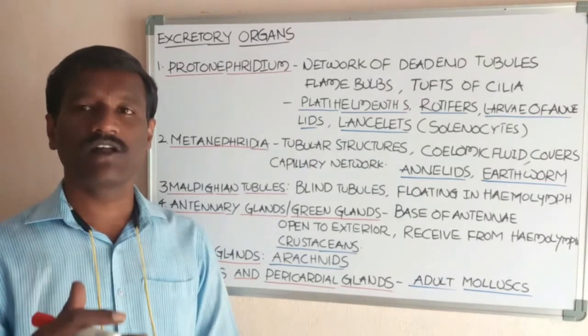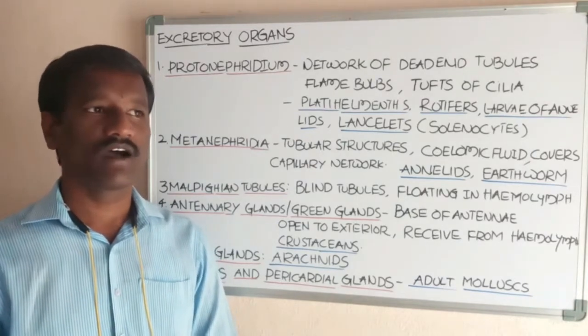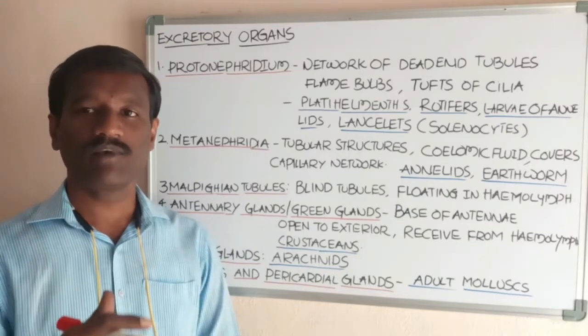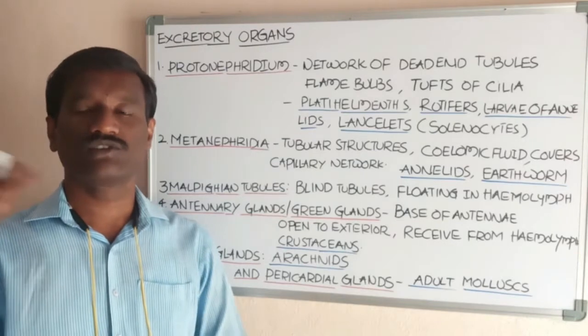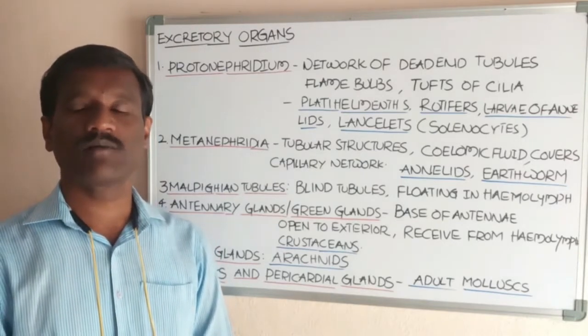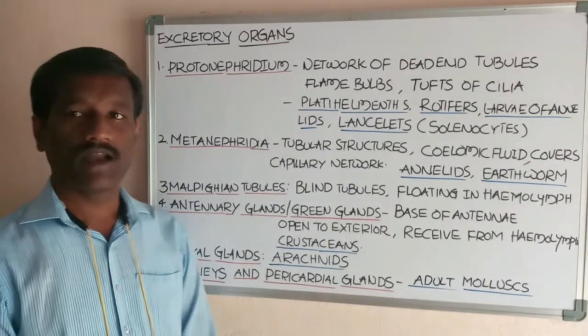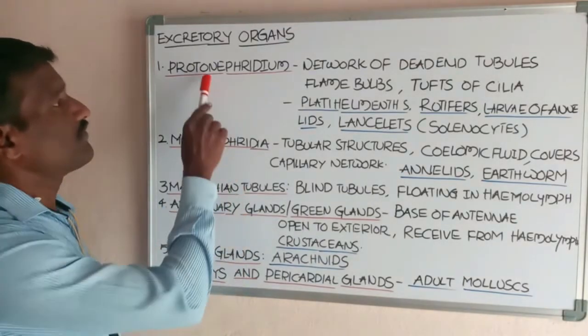And animals from the Cnidaria or Coelenterata, for example, Hydra, also eliminate waste products through their body surface.